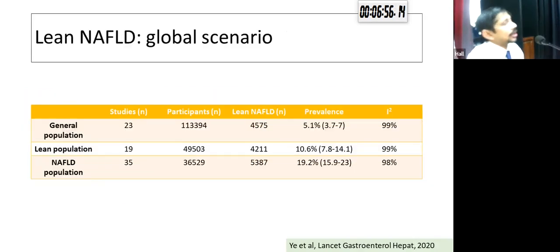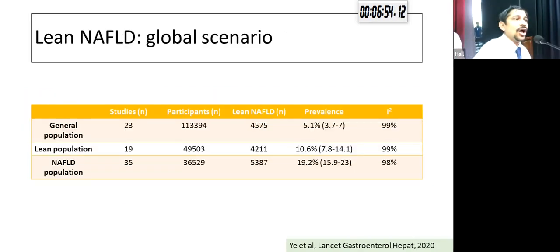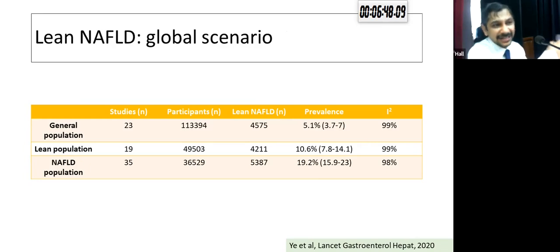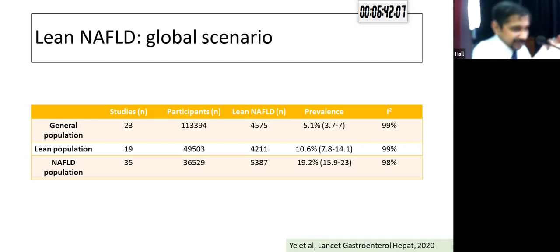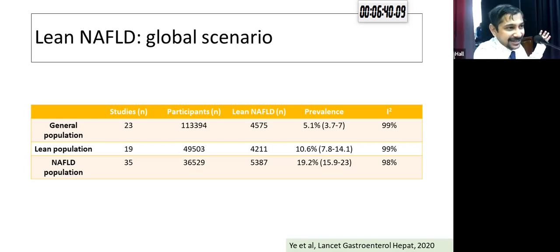So now moving on to lean NAFLD. I think this is an important group because if we change the term NAFLD to MAFLD, many of these lean patients would be missed out. So it is important to know what the burden of this lean NAFLD is. Is it really so small that we can just completely neglect this as a group?